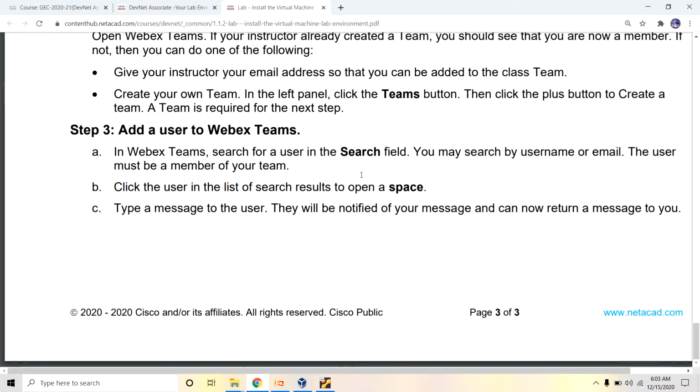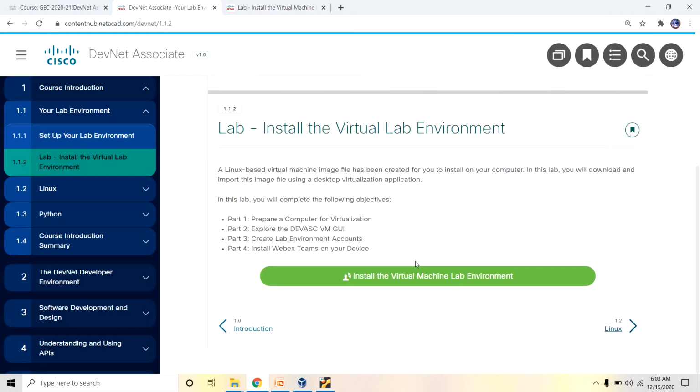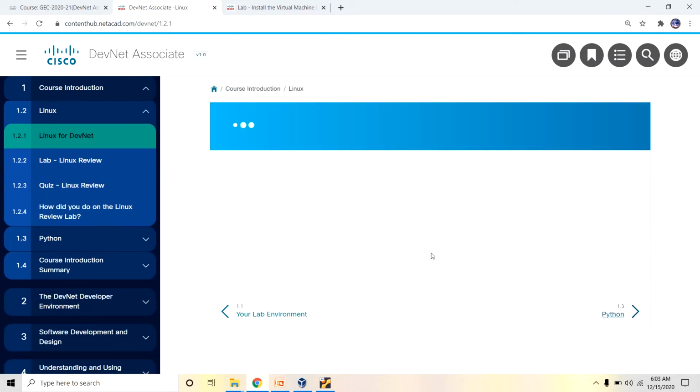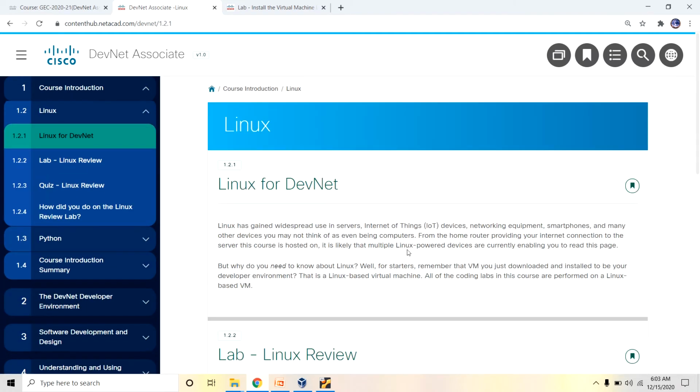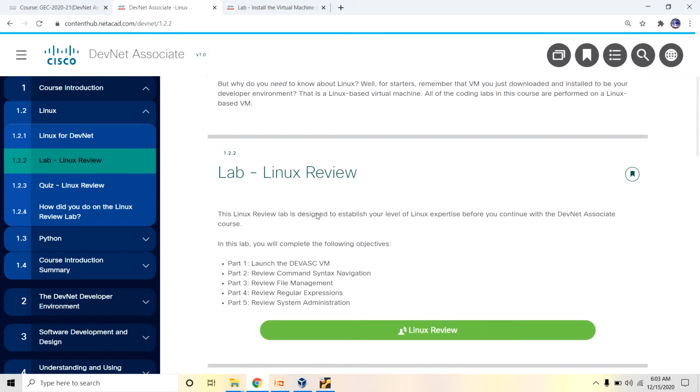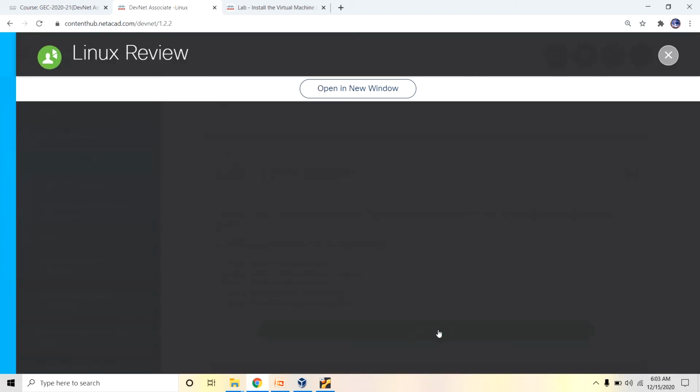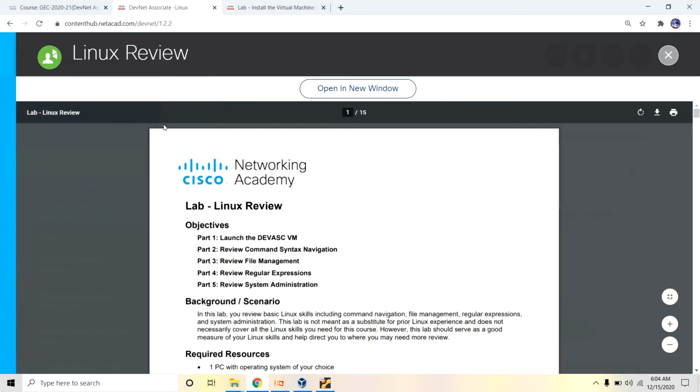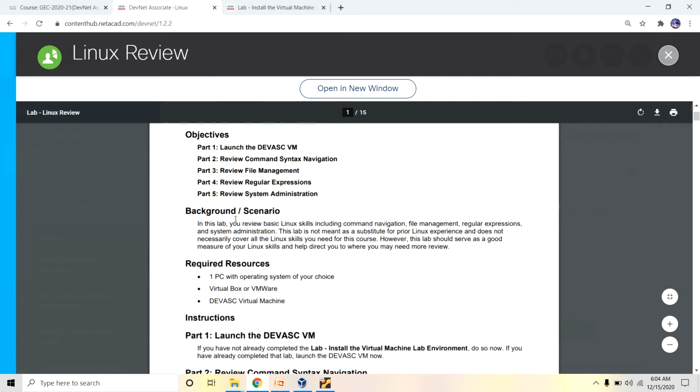Now move to the lab environments. You can see the next part, Linux for DevNet. It is the basic information; you have already completed the Linux programming environment. Launch the Linux lab environment, launch review.